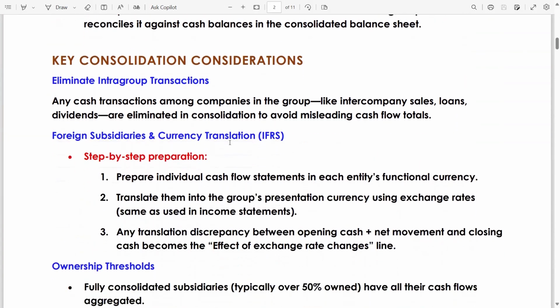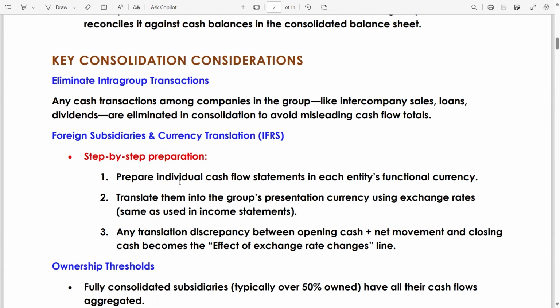After that, our balance will tally, means match. Key consideration of consolidations: eliminate intra-group transactions. Any cash transactions among companies in the group, like intercompany sales, loans, dividends, are eliminated in consolidation to avoid misleading cash flow totals. Remember, in the first slide, I mentioned the first point that the subsidiary acquired by the P company at 7,000, and this 7,000 will not be included. Foreign subsidiaries and currency translations, don't worry, this will be the next topic.